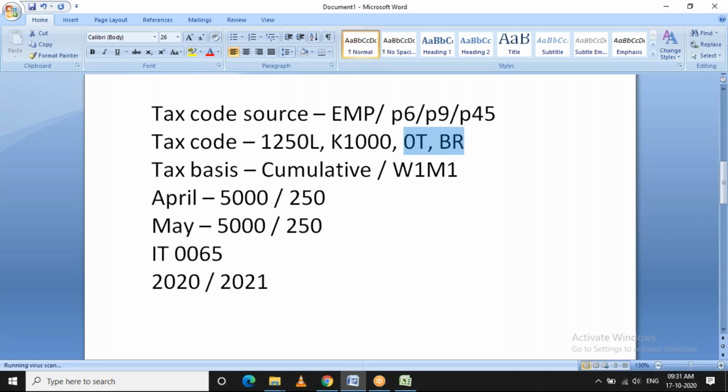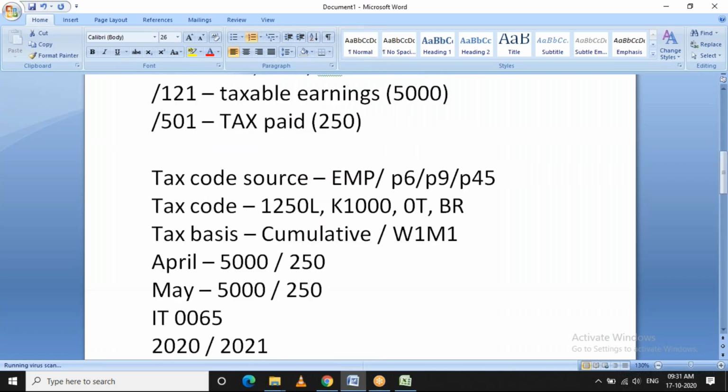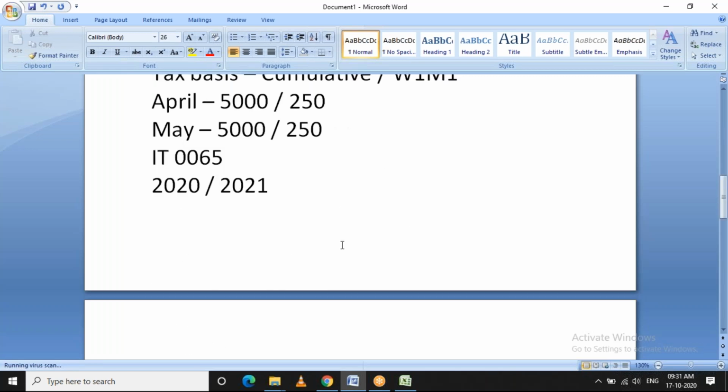And these are all the standard tax codes, 0T and DR, which are basic calculations. Whatever the taxable earnings for that period, they will be calculated at the standard 20% basic rate. Is it clear? Yes.